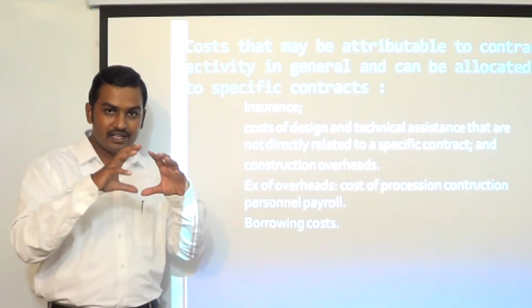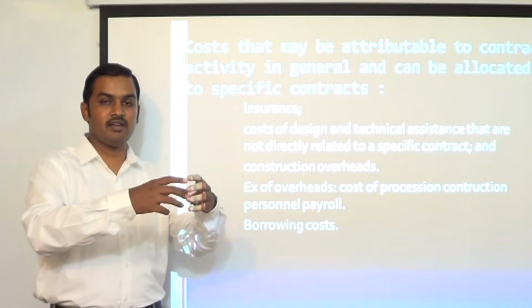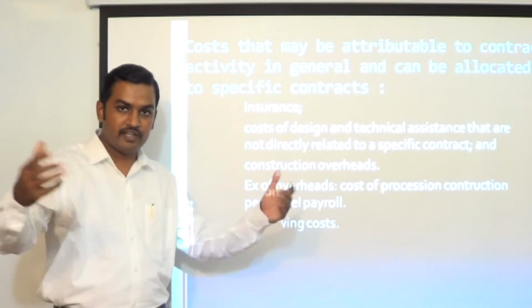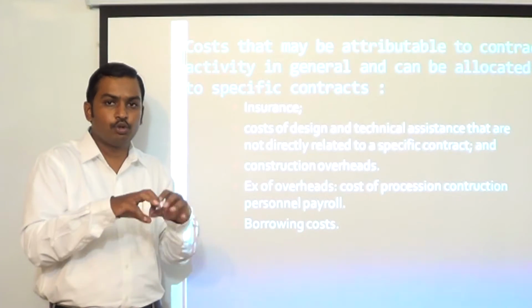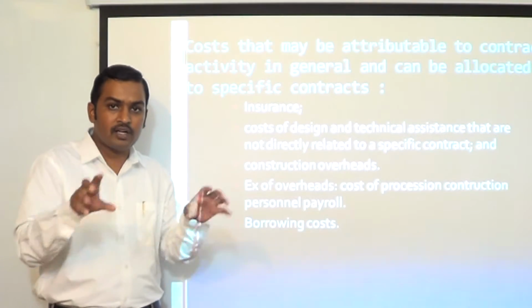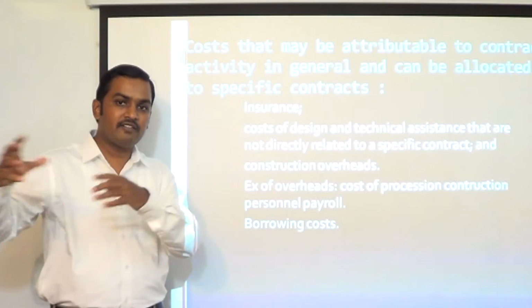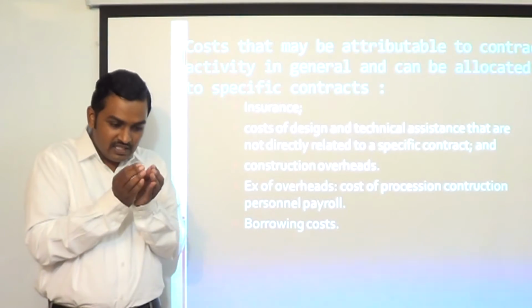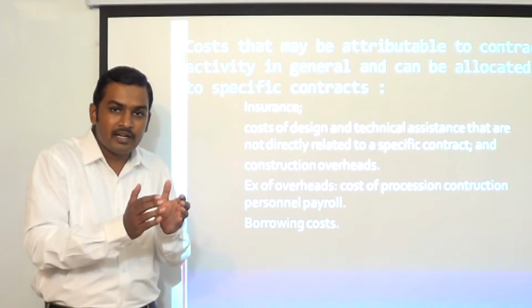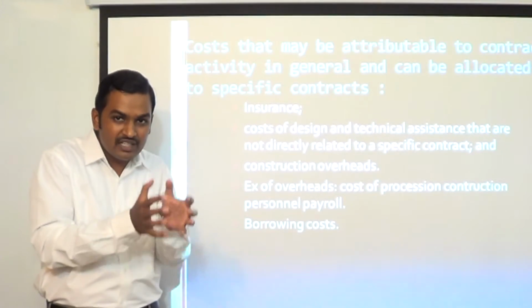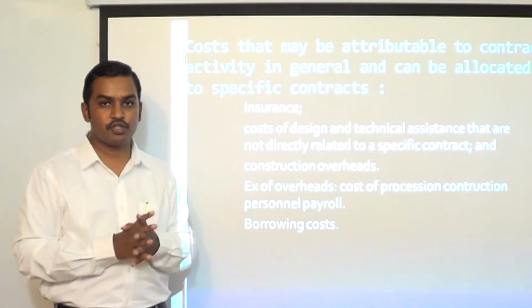Example, a builder has, let us say, many buildings under construction for various customers, and he has a centralized drawing department. This drawing department is going to draw designs for all these buildings, and these buildings are various contracts with various customers. So this is a centralized department providing service to various contracts. We can find a systematic and rational way of distributing the design department costs to these construction contracts.